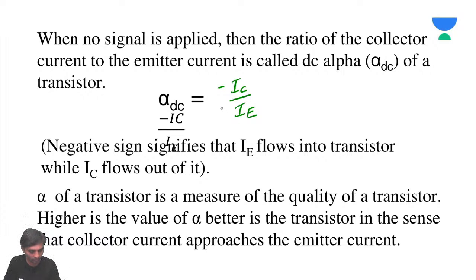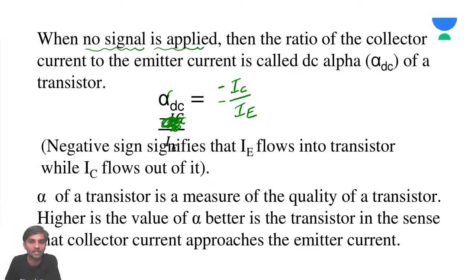Now, very important thing. When no signal is applied, the ratio of the collector current to the emitter current is called DC alpha, or alpha DC, of a transistor. Remember this.